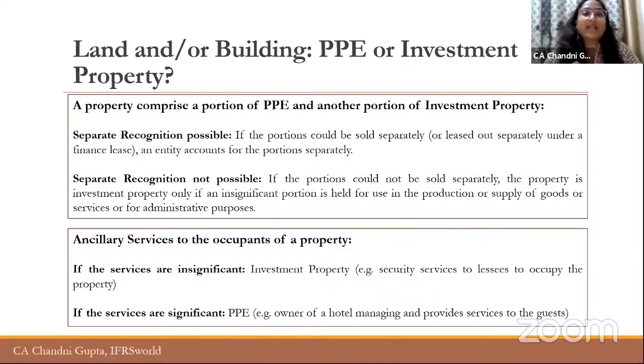Now, in that case, what happens? Both these floors are separately recognizable, separately sellable, right? So the first floor will be recognized as PPE, but the second floor will be recognized as investment property. But now what happens if there is only one floor in the building? In the office floor, there are seats and tables and meeting rooms.